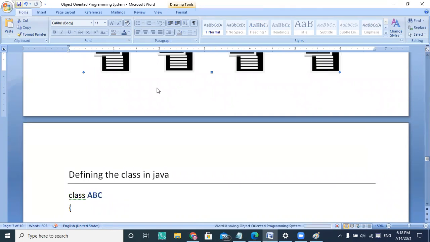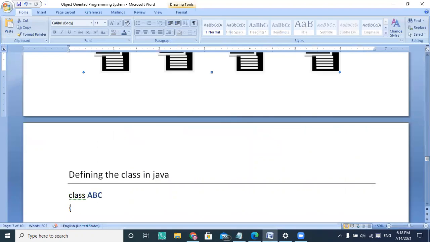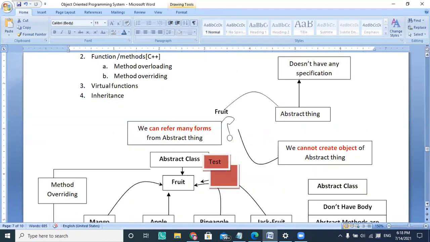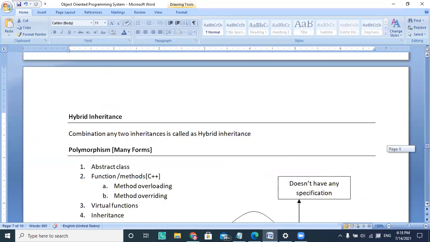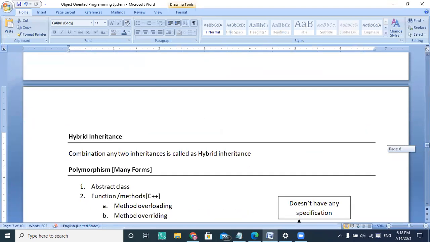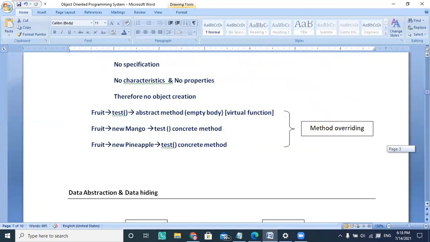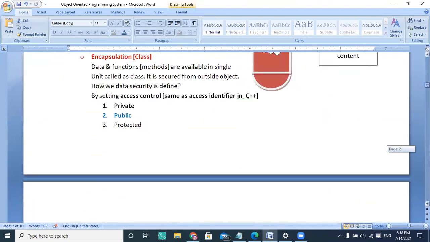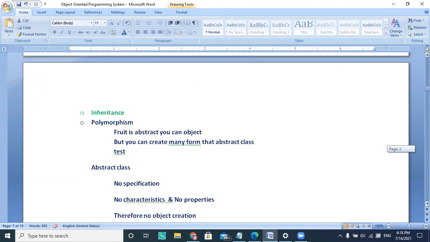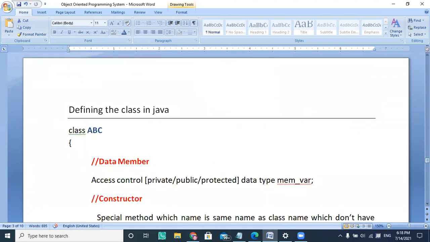Okay, so this is all four kinds of information, the four pillars I explained here, and those four pillars are nothing but data abstraction, encapsulation, inheritance, and polymorphism. So these are the four pillars of object oriented programming. Now I'm going to explain how to define a class in Java.